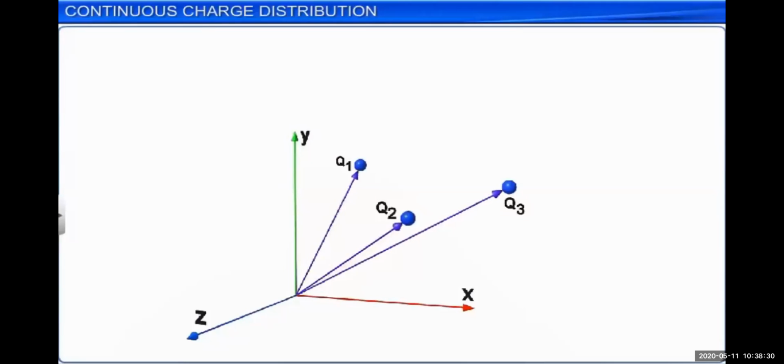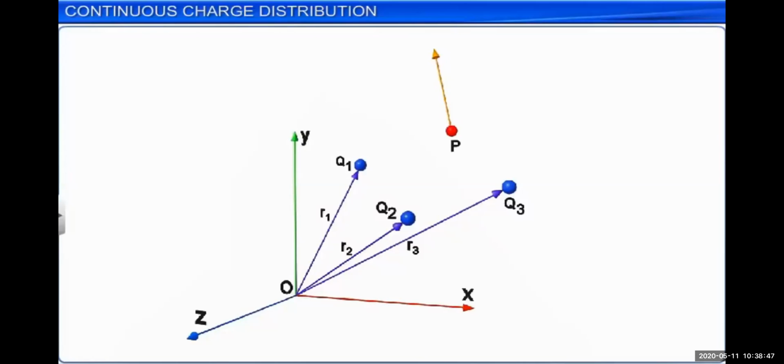Now the another subtopic, that is continuous charge distribution. We already studied that at the origin we have a source charge with any charged particle. We don't know how much Coulomb it is, but we can find the electric field intensity because of this charged particle.